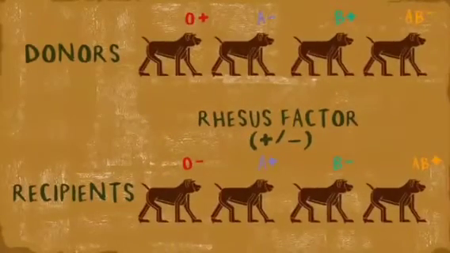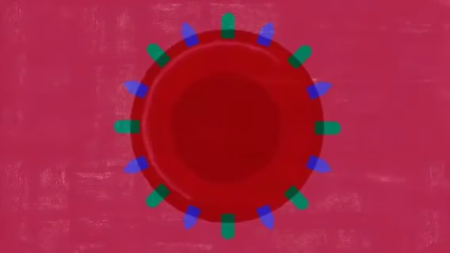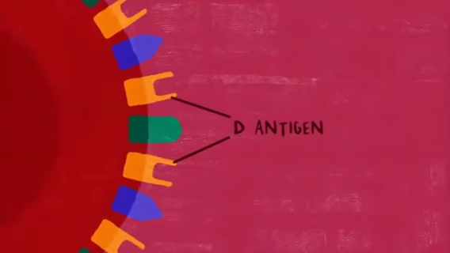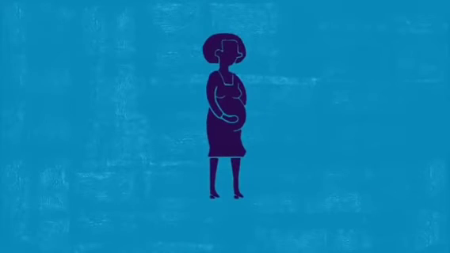There is a factor known as the rhesus factor, coming from monkeys. If this rhesus factor is present, it is called Rh positive. If this rhesus factor is absent, it is called Rh negative.